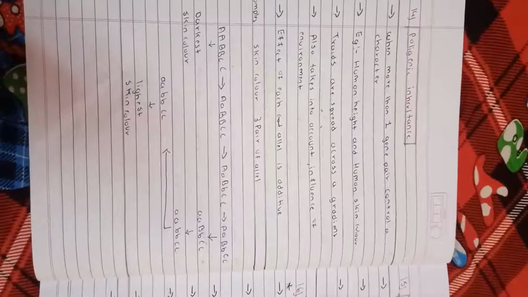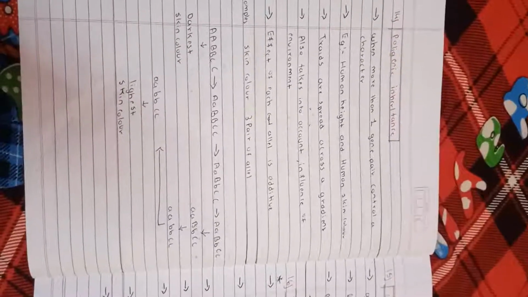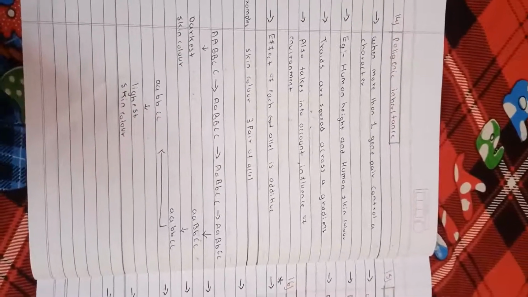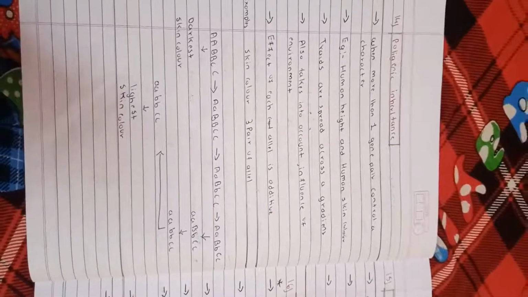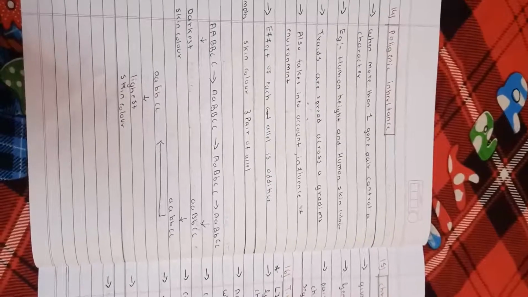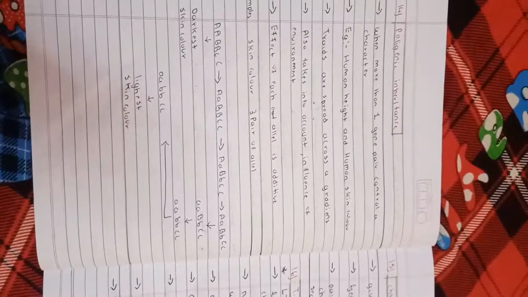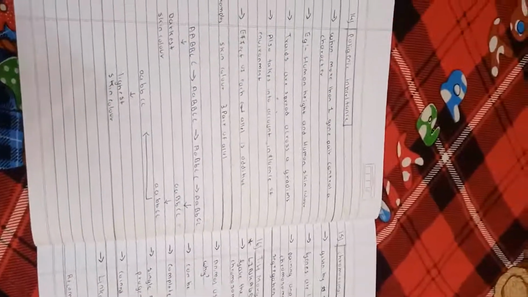Let's talk about polygenic inheritance. When more than one gene pair controls a character. Traits, for example, human height and human skin color. Traits are spread across a gradient. Also take into account the influence of the environment. The effect of each allele is additive.